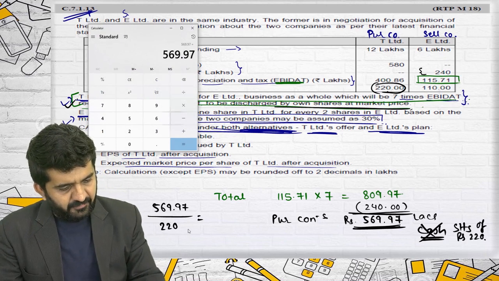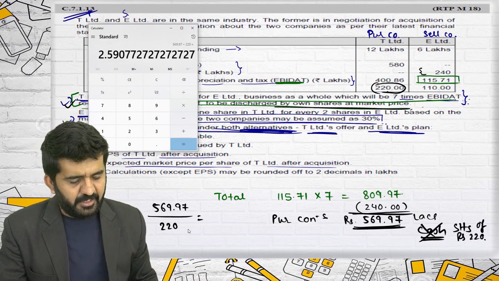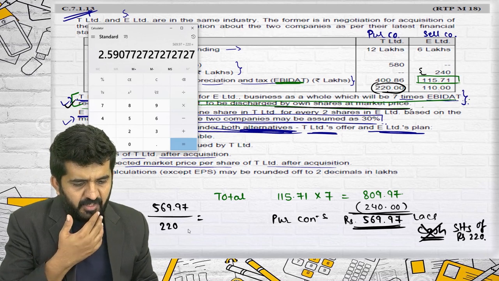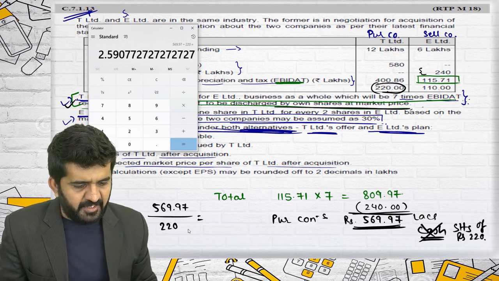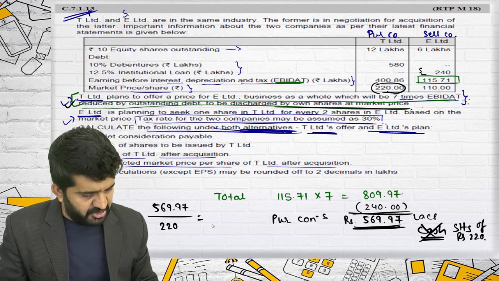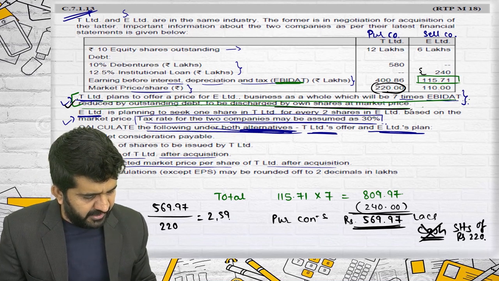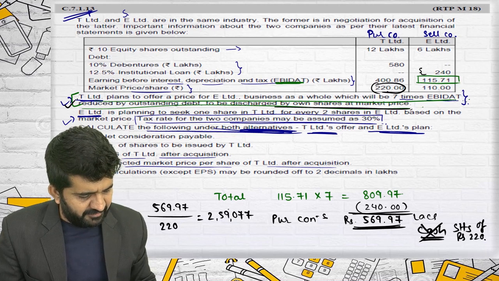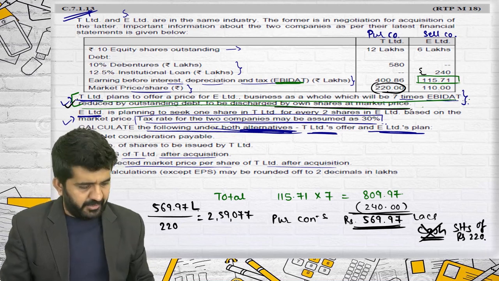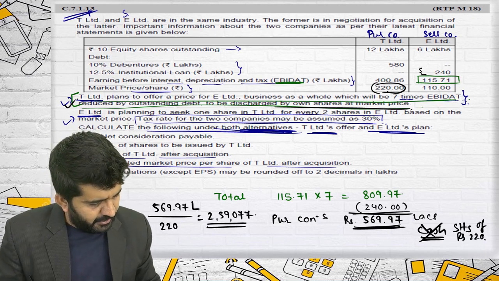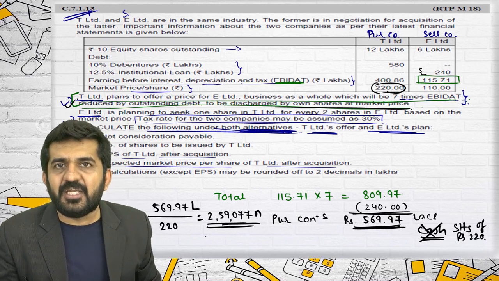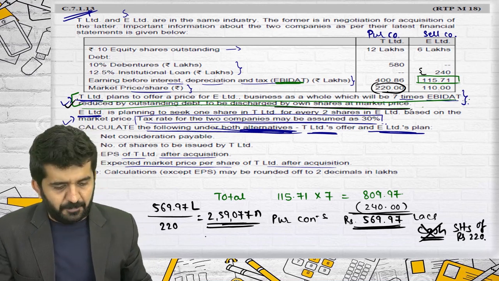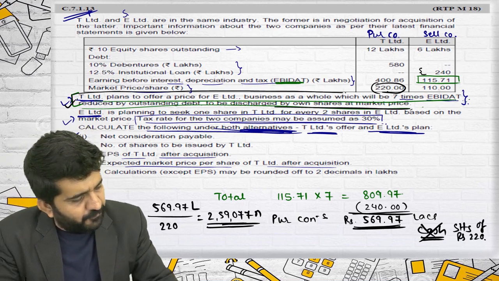It is 2.590, which in lakhs gives 2,59,077 shares. This many shares should be issued to the selling company by the purchasing company.